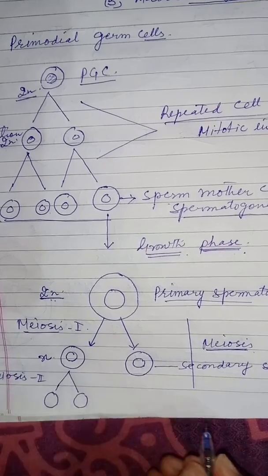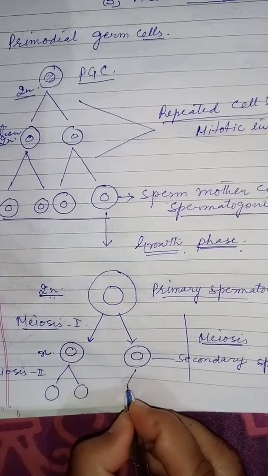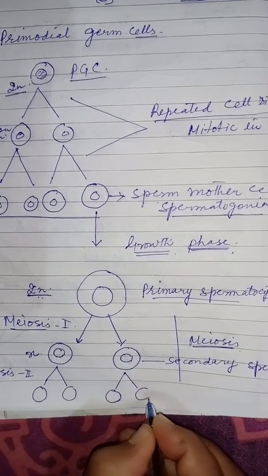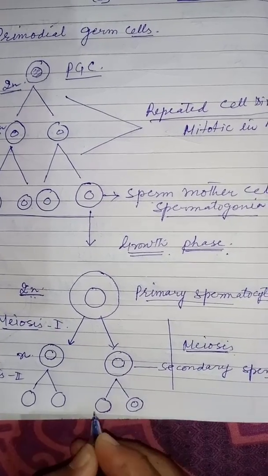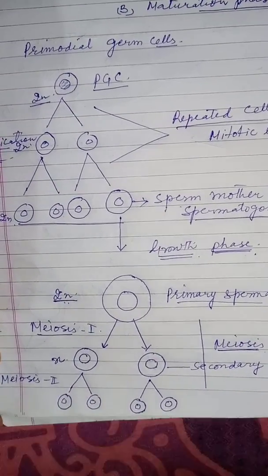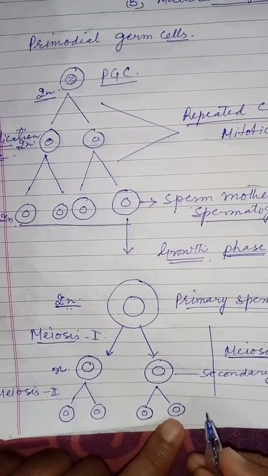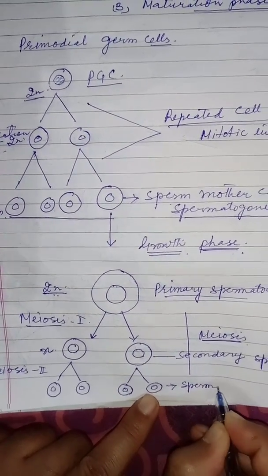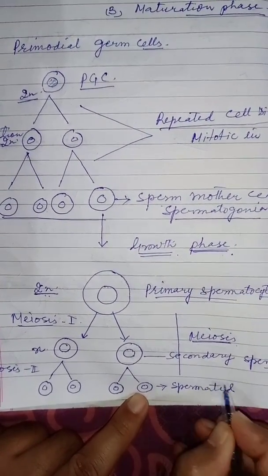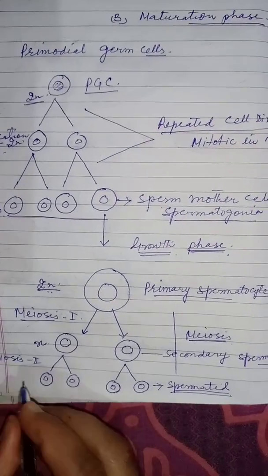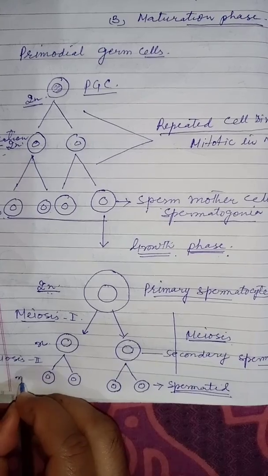At the end of meiosis second, the cells we get are the spermatids, and all of them are haploid.